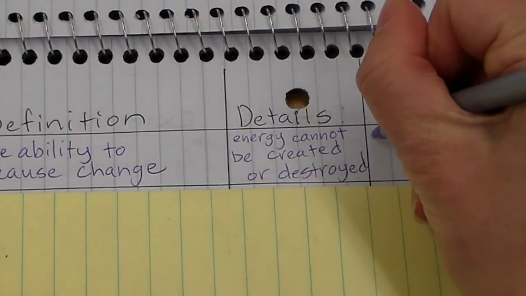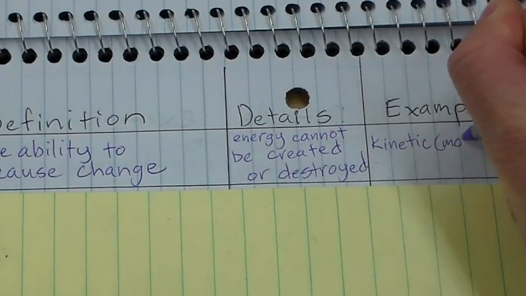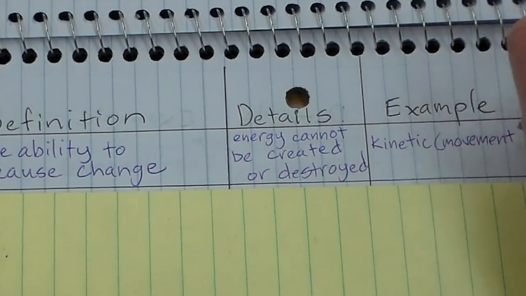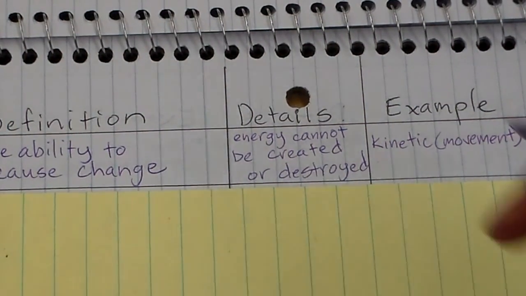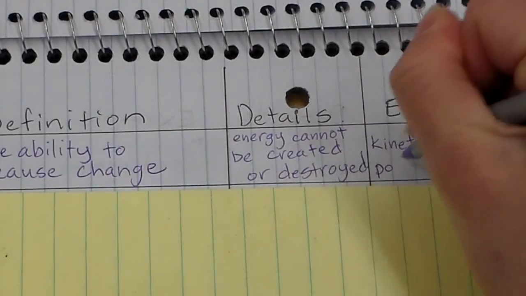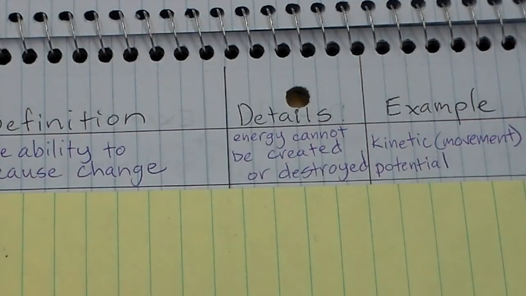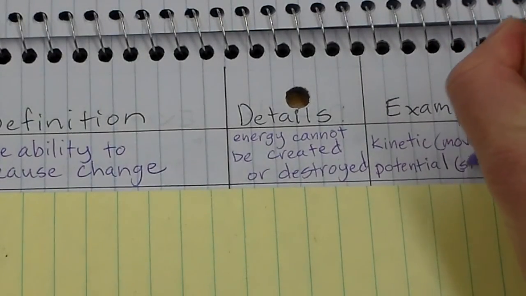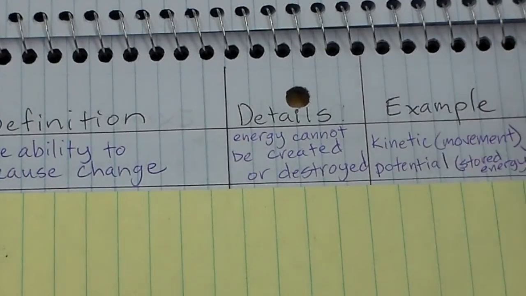The first type of energy is what's called kinetic energy, or what we know as the energy of movement, because things that are moving, they can definitely cause change. Another type of energy we're going to learn about is called potential energy, right? And that's energy that objects have that might be used in the future. So it's what we call stored energy. It's energy that's being stored for later.